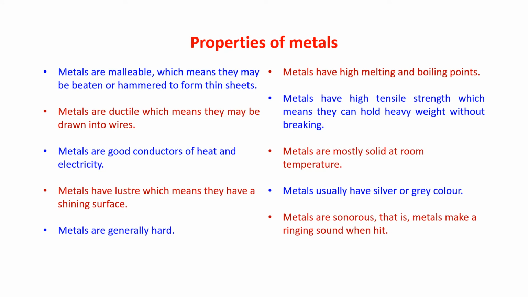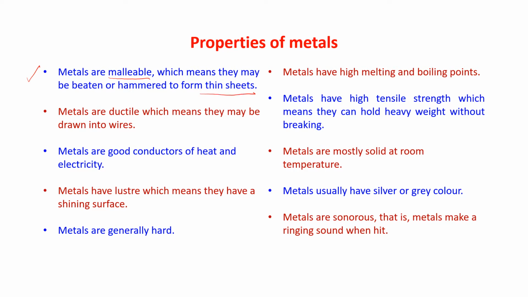Let us see what are the properties of metal. The first one, metals are malleable. There's a new word for you. Malleable means they may be beaten or hammered to form thin sheets.